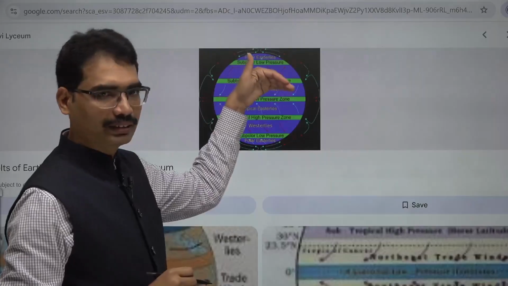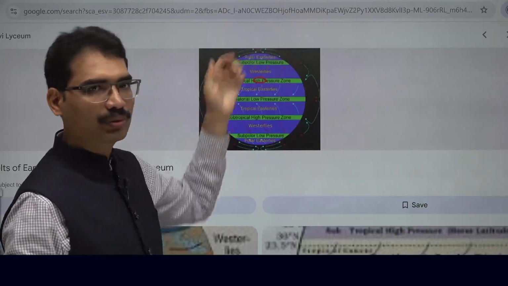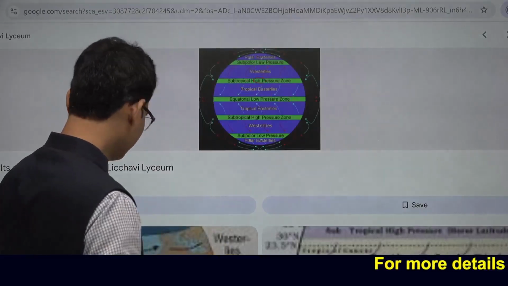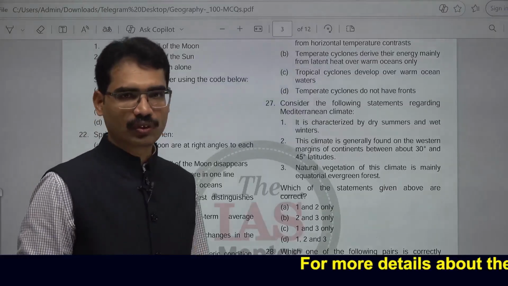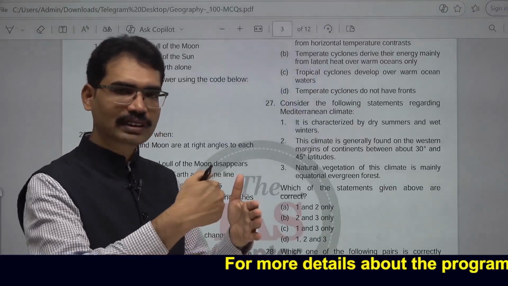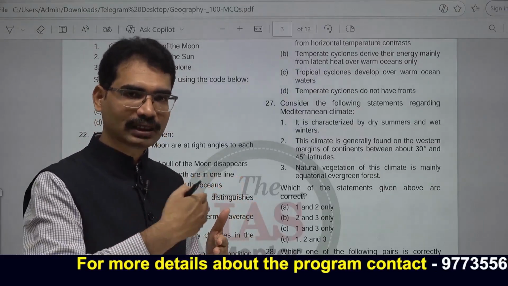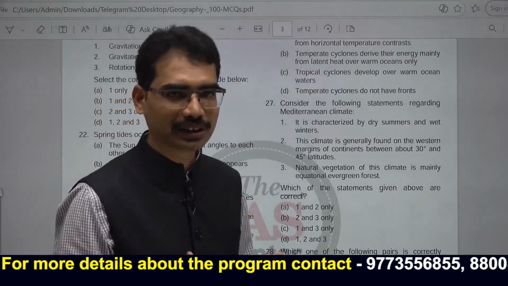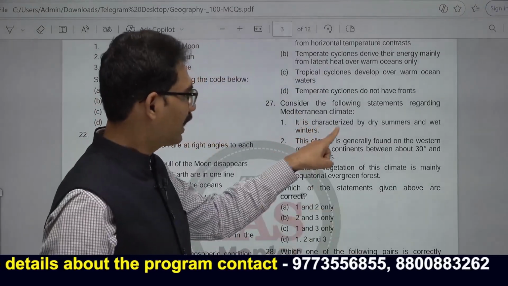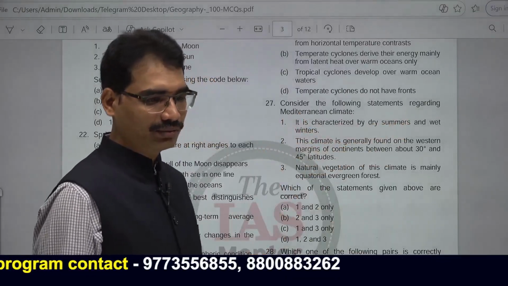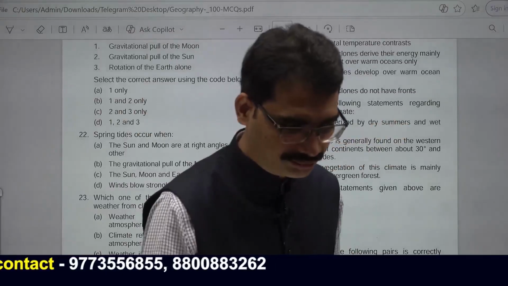During the summer period, the pressure belts move, and dry winds flow in that area. During the winter season, when pressure belts move downward, westerlies flow with moisture. It is characterized by dry summers and wet winters. That is the characteristic of the Mediterranean climate. Next one.